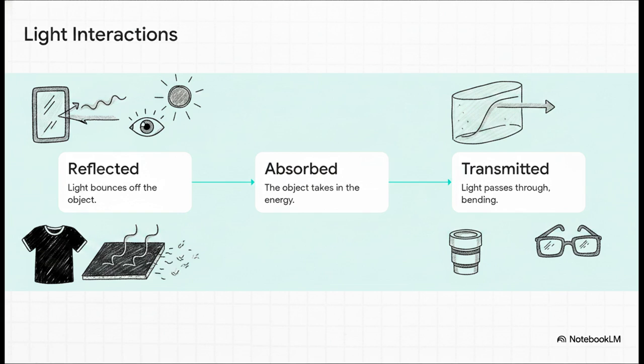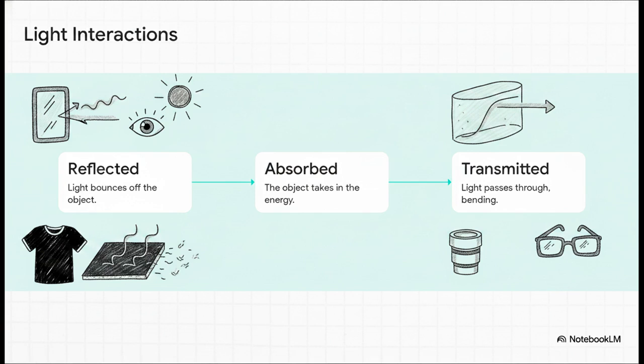When these waves, like light, shine on an object, three distinct things can happen. Number one, it can be reflected. This means the wave simply bounces off the surface, which is exactly how your bathroom mirror works. Number two, it can be absorbed, meaning the object literally takes in the wave's energy. This is why a black shirt feels so hot on a sunny day. Or number three, it can be transmitted, meaning the wave passes straight through the material.